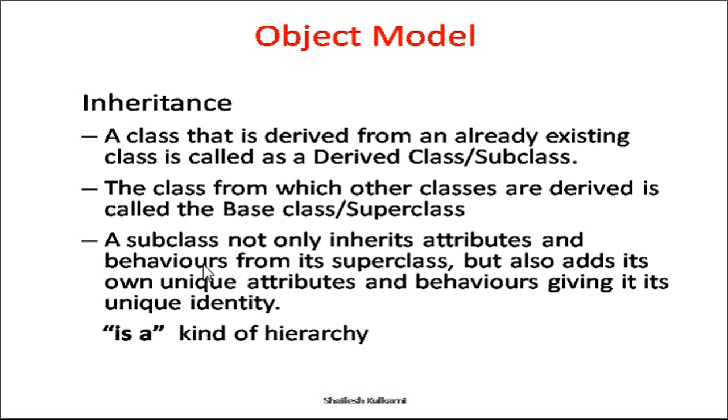Further, two-wheelers could be either geared or non-geared. So I can say, let's say Honda. So Honda is a two-wheeler, something like that. So the is-a-kind-of relationship is used in the case of inheritance.